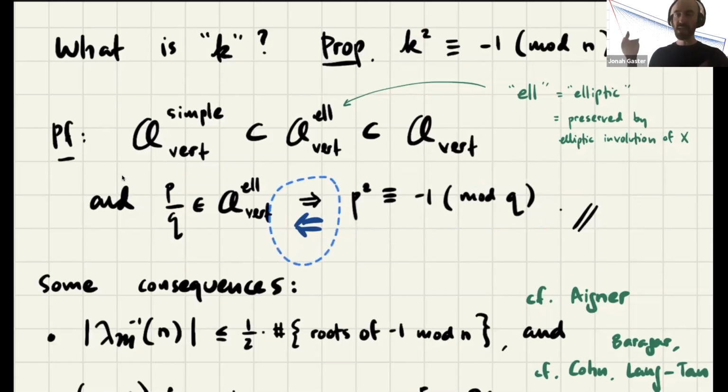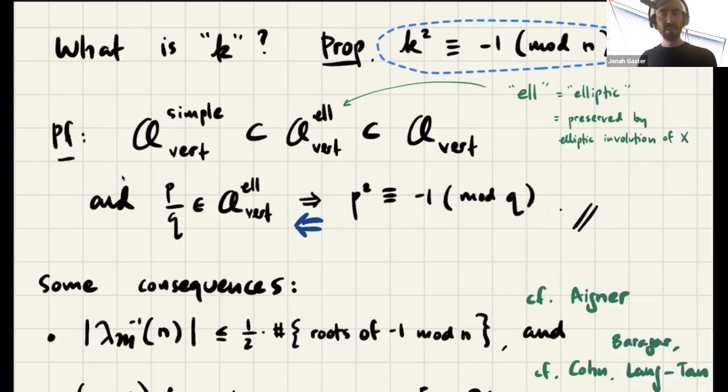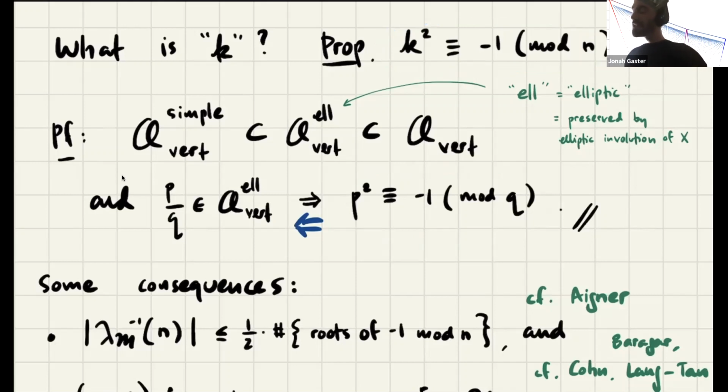So this is not too hard of an exercise to work out. Again, just using PSL2Z, you can do this very concretely. You can turn a geodesic around using an element of PSL2Z, and you can study what it's telling you about P and Q, and you'll find this kind of thing. But I would say that I find this quite mysterious. It's not hard to work out, but I don't understand why multiplication in Z mod NZ is relevant. That seems a little surprising. And I can't tell if there's something deeper going on that explains this, or if it's some kind of accident. It's tantalizing because there's so much structure to simple arcs.